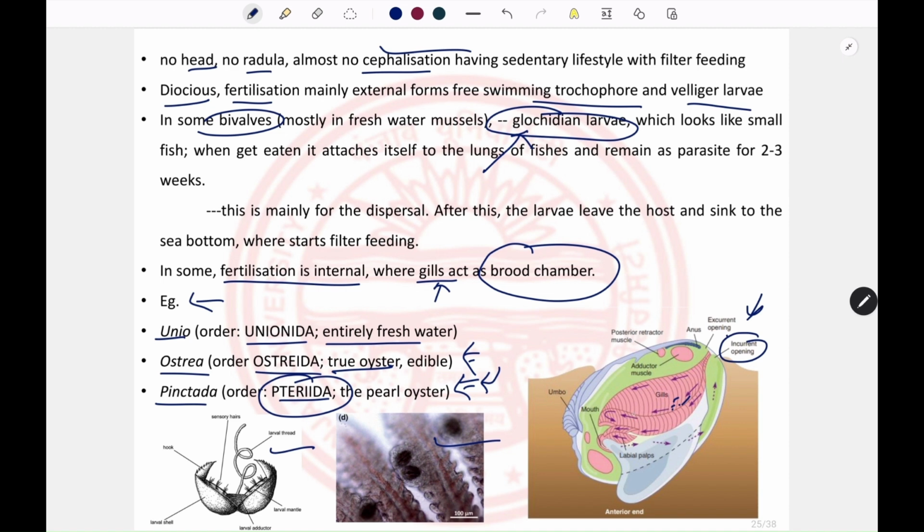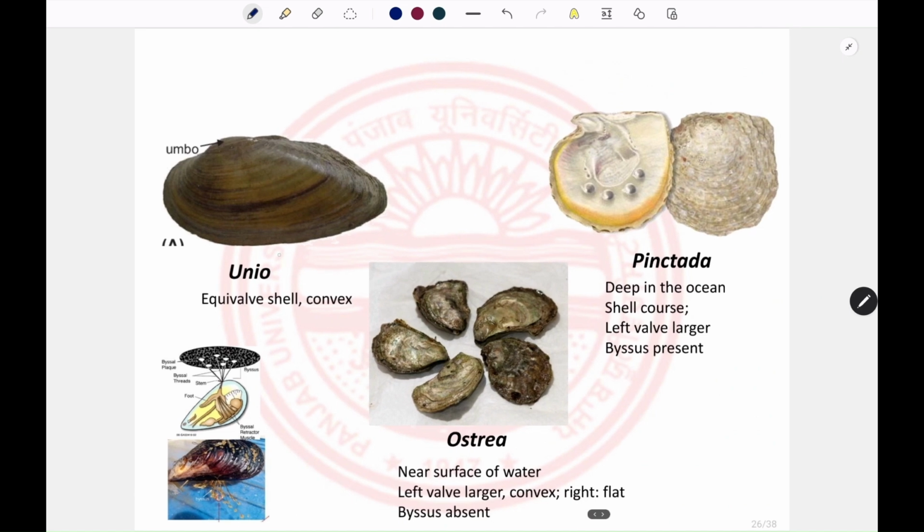So gills transport those food particles by means of cilia to the labial palps, and labial palps give those food particles to the mouth, and through the exhalant route, the water goes outside through the excurrent opening. So examples are Unio, Ostrea, and Pinctada.